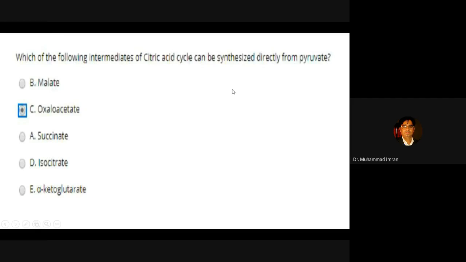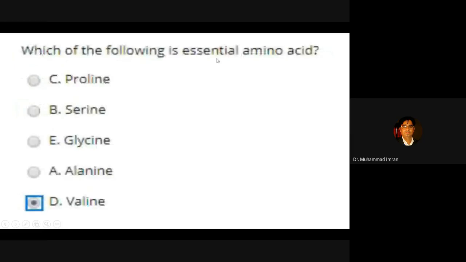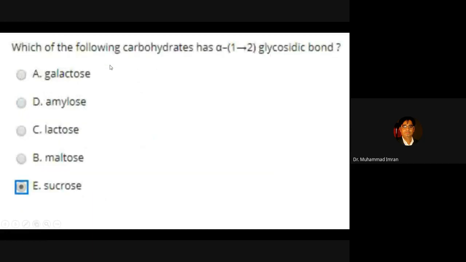Which of the following is an essential amino acid? You know the formula PVT TIM HALL. Then, beta oxidation of fatty acid: what are the substrates that are oxidized and reduced in the reaction?